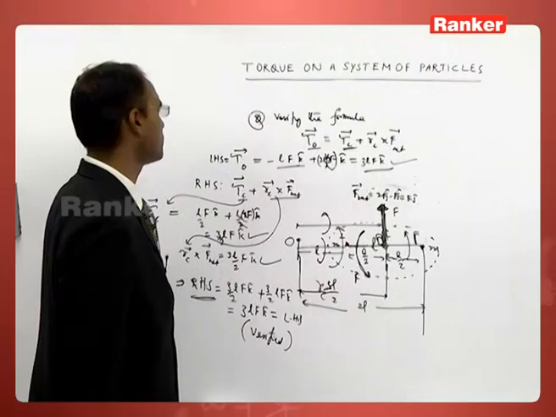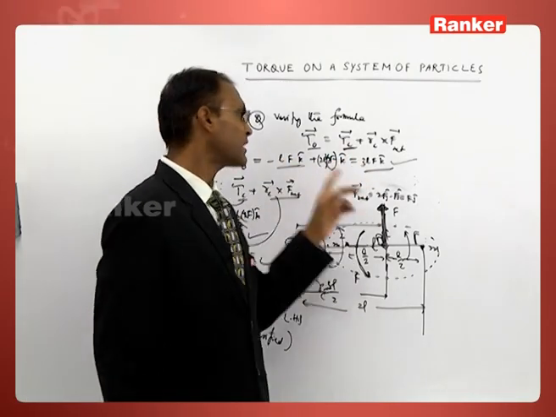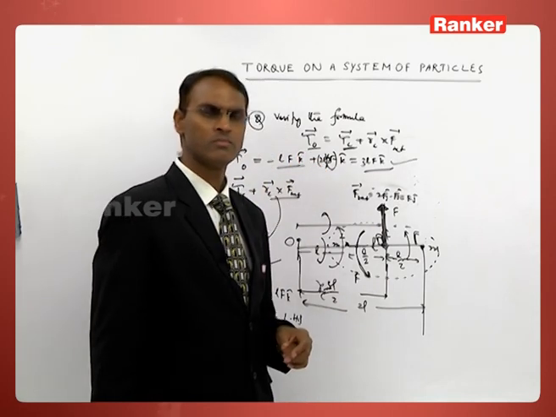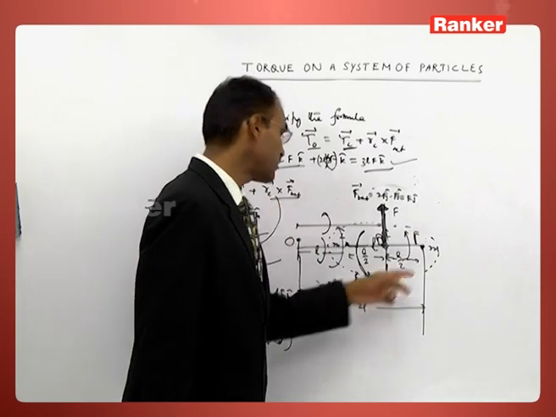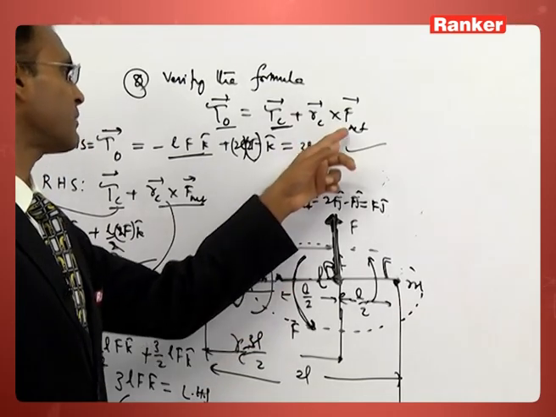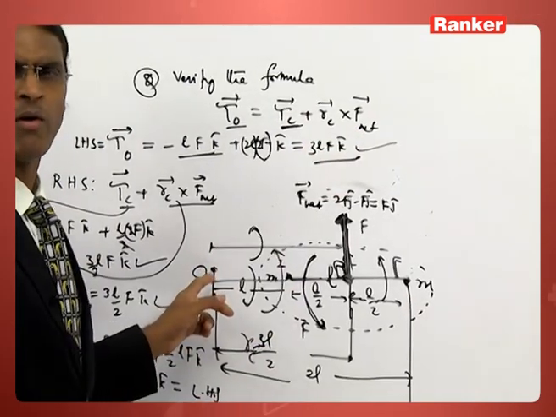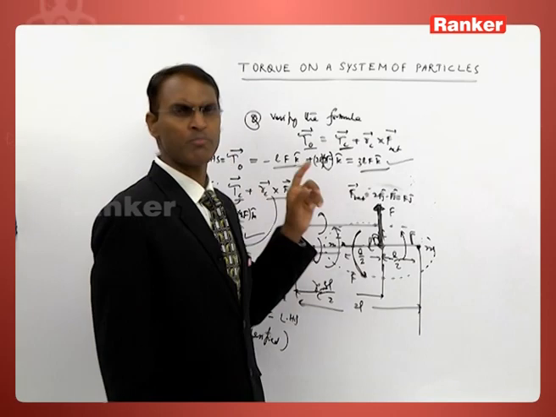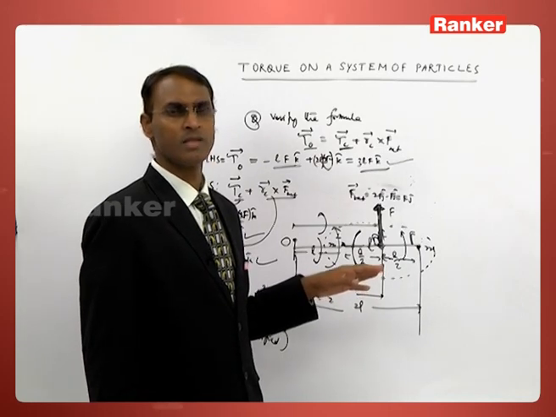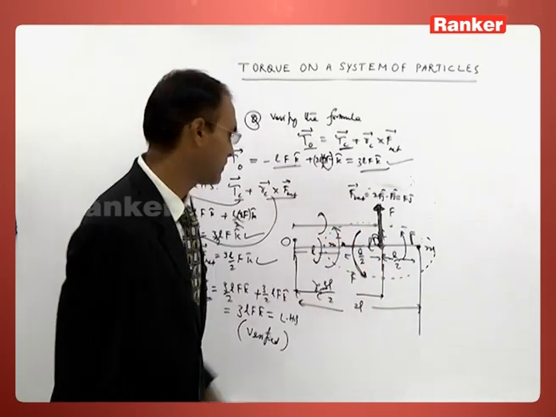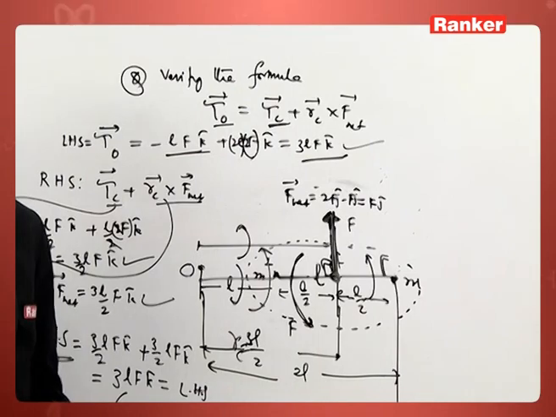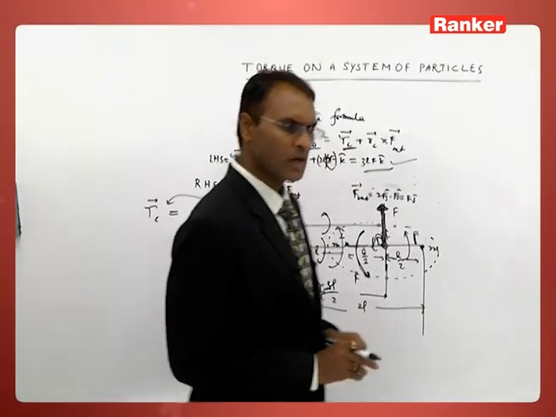This is a great formula which states that the torque experienced by a system of particles about any fixed point is equal to the torque experienced by the same system of particles about the center of mass plus the torque of the net force supposed to be acting at the center of mass taken with respect to that given point. For the sake of simplicity, that point should be stationary or it may move with constant velocity. Then only you can say that that point is an inertial point, an inertial reference frame. That's a very interesting concept.